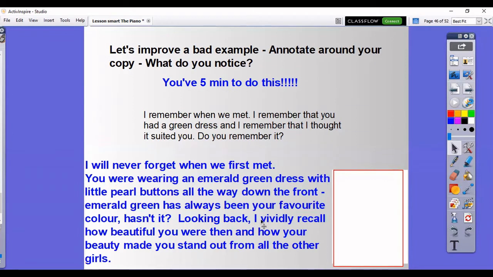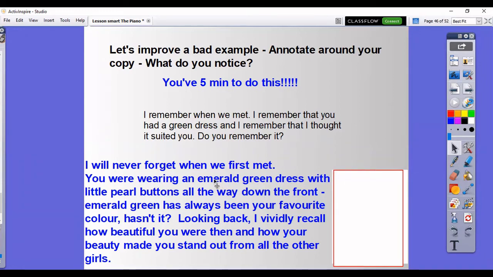So: I will never forget when we first met. I've kept the same sentiment here, but I've used "I will never forget" instead of "I remember." Then I've expanded on the green dress. I've done an adjectival phrase there because I've changed the dress to an emerald green dress. So: you were wearing an emerald green dress with little pearl buttons all the way down the front.